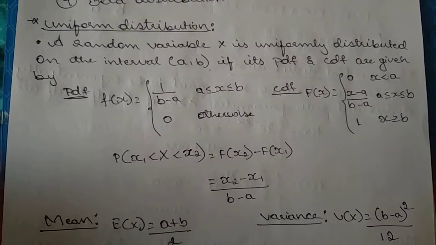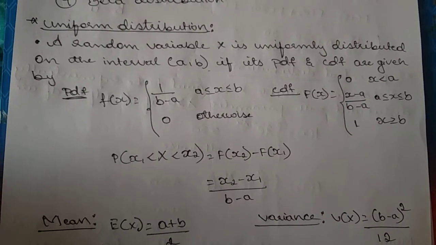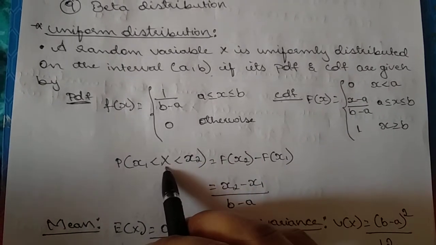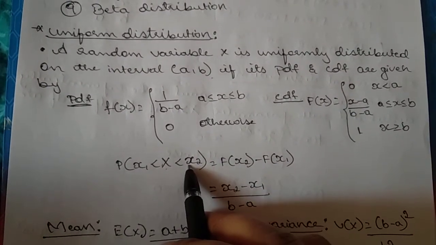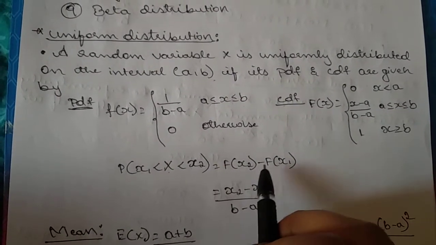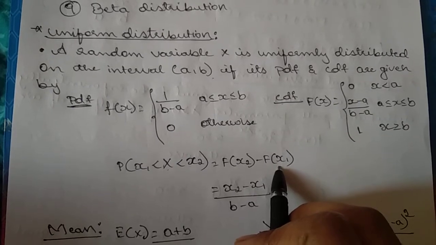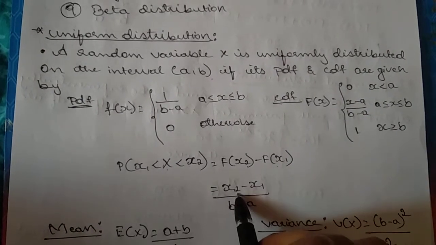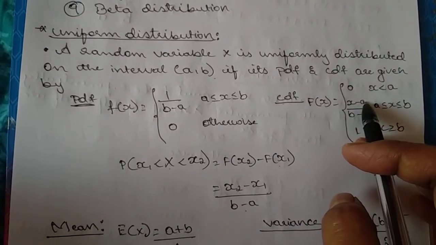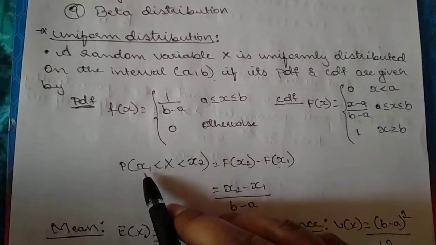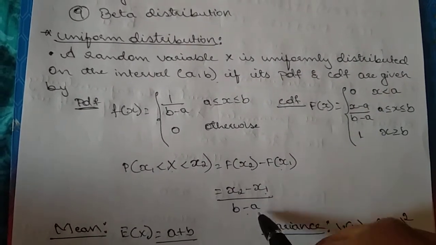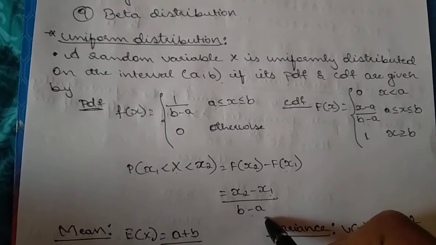Here we have discussed uniform distribution before also. If you have an interval, the probability of the variable occurring within x1 and x2, you have to take it as F of x2 minus F of x1. If I take F of x2 minus F of x1, then it can be rewritten as x2 minus x1 divided by b minus a. Instead of taking a over here, because I am taking the interval from x1 to x2, I'll just write x2 minus x1 divided by b minus a.